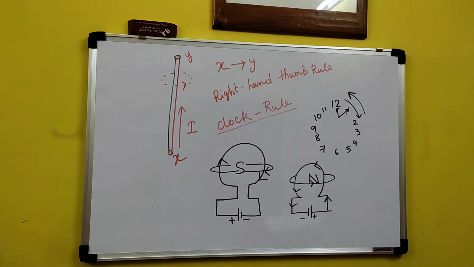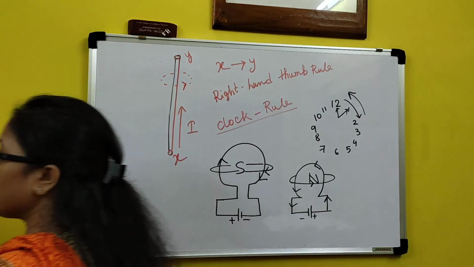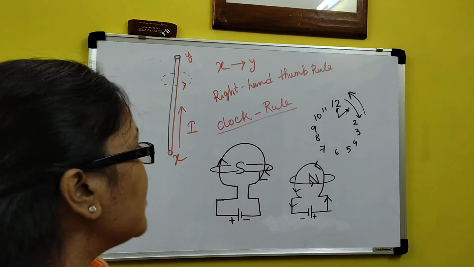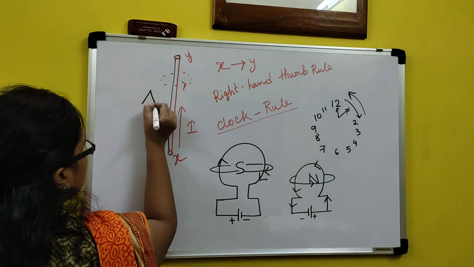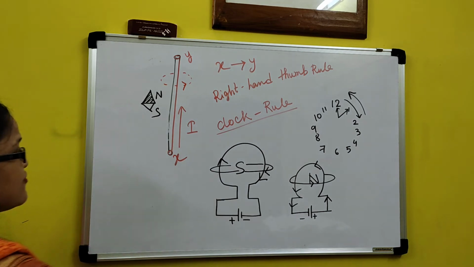That is, if a man is imagined to be swimming along the wire in the direction of the flow of current with his face turned towards the needle of the compass, then the north pole of the compass will be deflected towards his left hand. Now see, this is the direction of the current. Another thing: if I am asking what will be the deflection of the compass, when current is flowing, suppose I put a compass here. Clear? So this is the north pole, this is the south pole. How does the deflection occur?